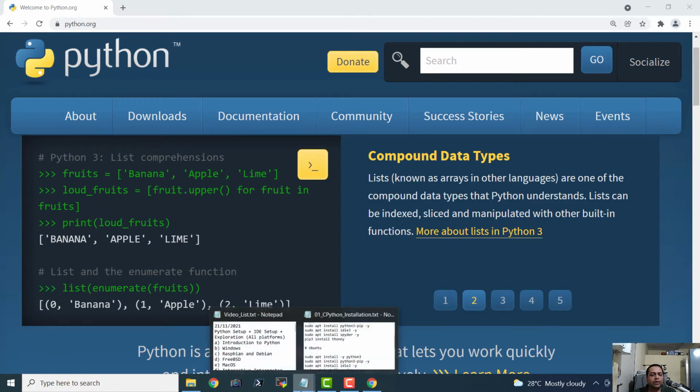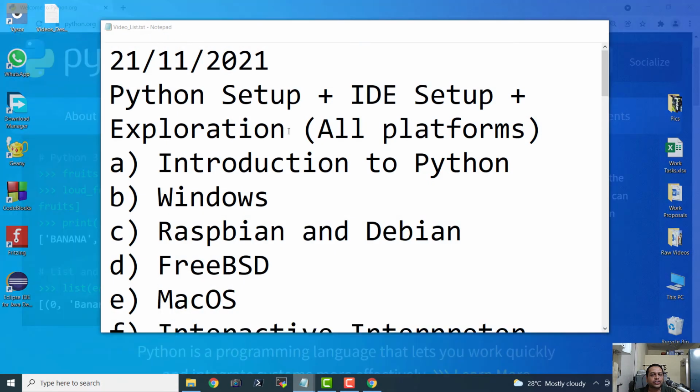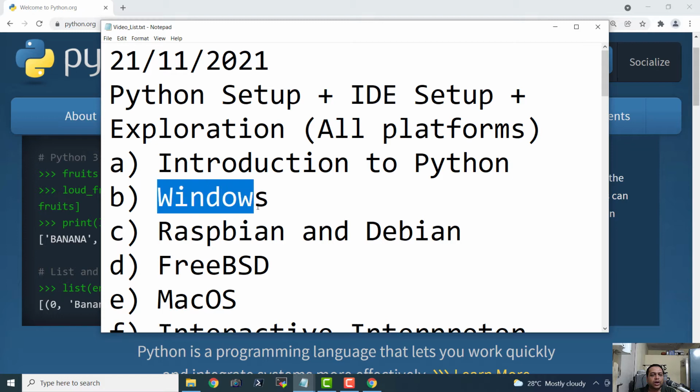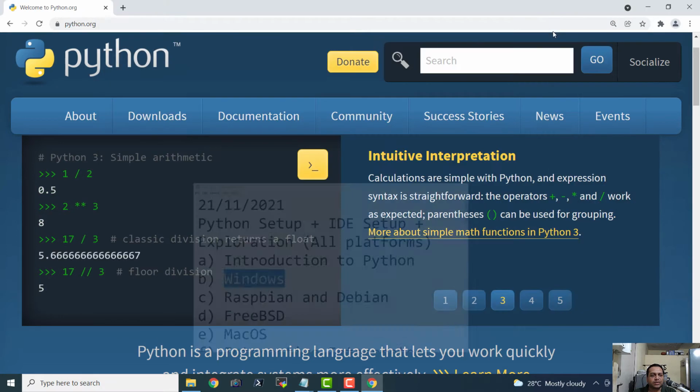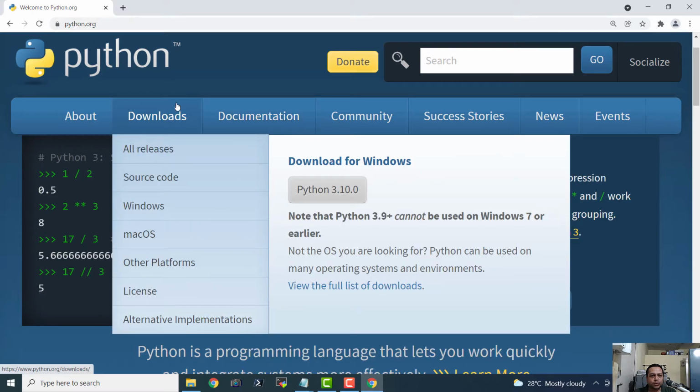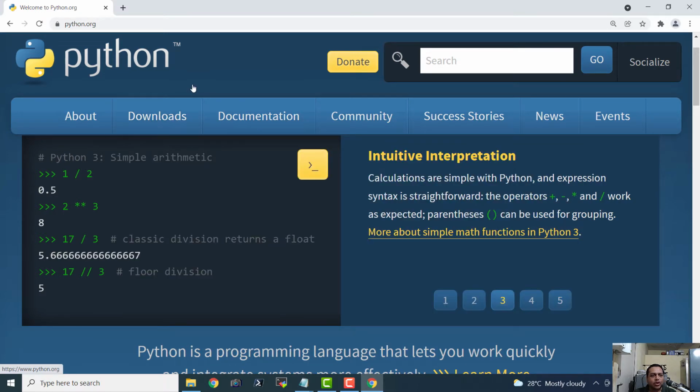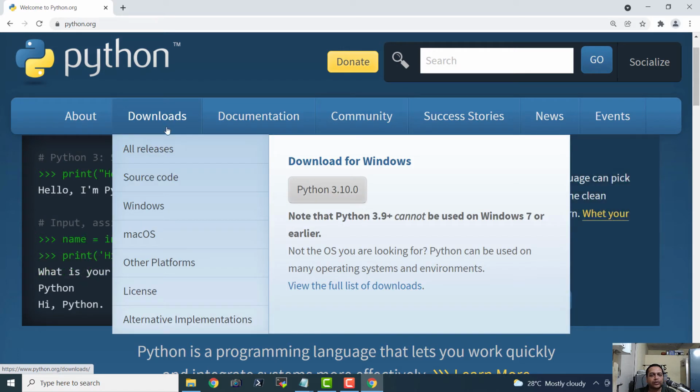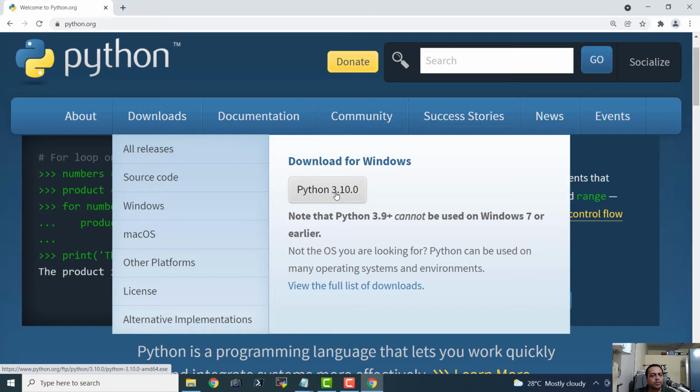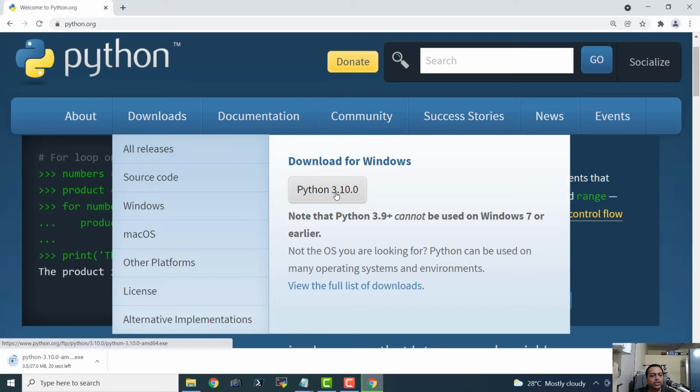So I have got a list for the agenda. We are going to understand how to install Python on the Windows operating system. If you visit the website python.org and hover your mouse pointer over the download section, it will automatically detect your operating system and make the appropriate download option available for it. So I'm going to click this option now and it is going to launch a download.